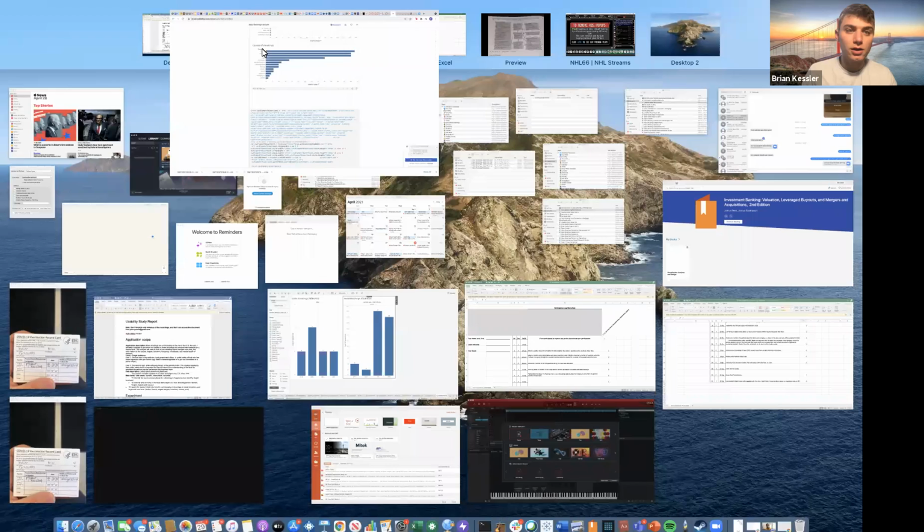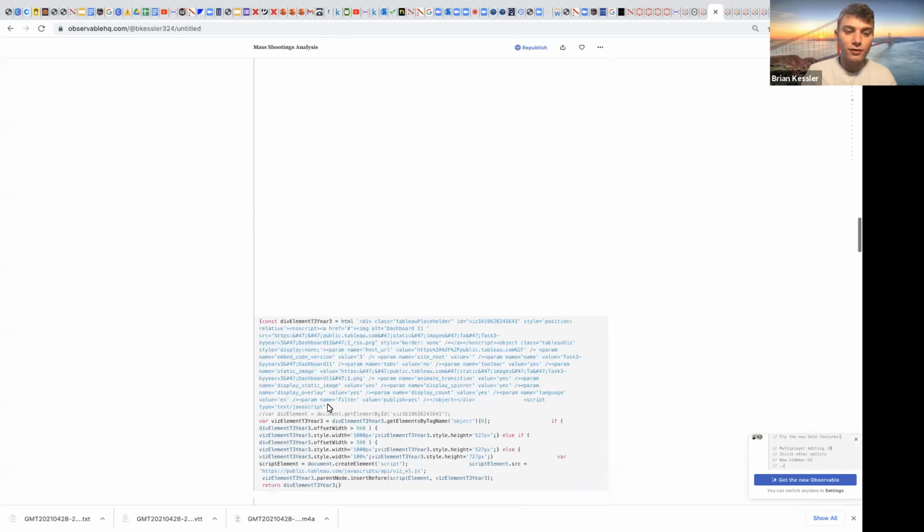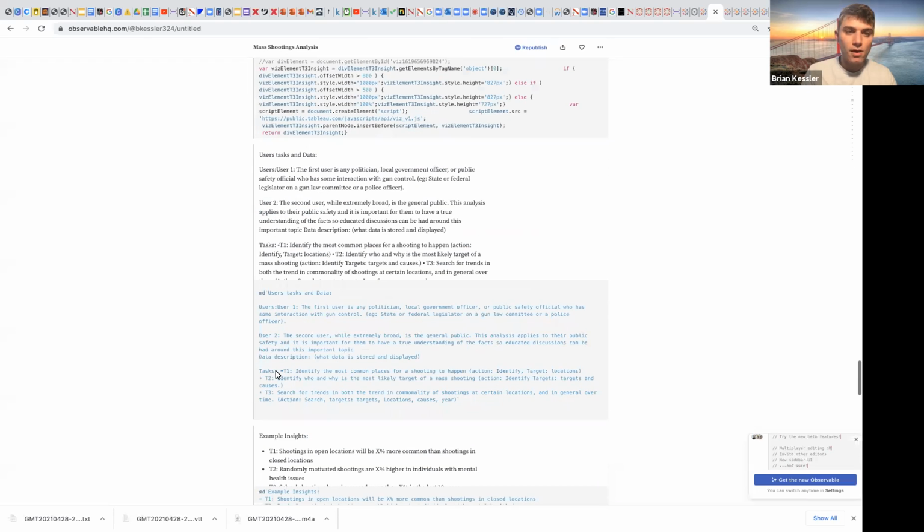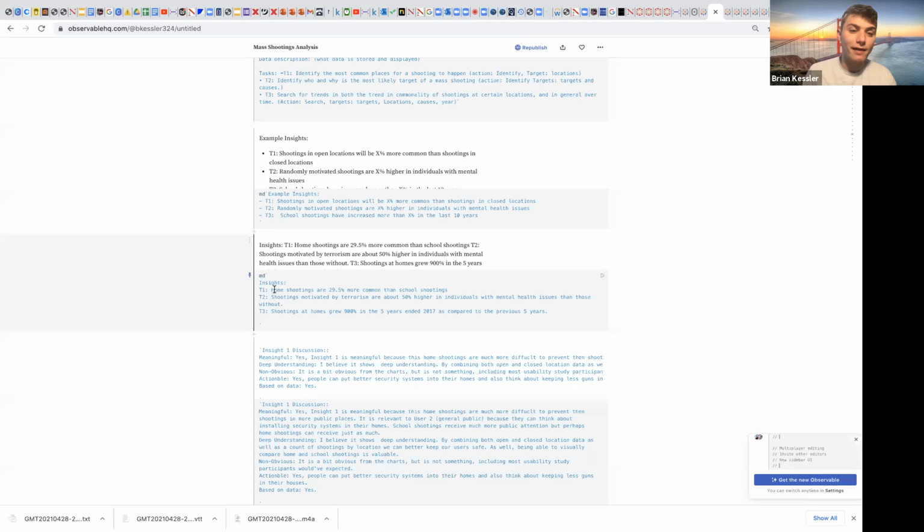But if we go back to our insights here real quick. The insight for this one will be that home shootings are 29.5% more common than school shootings. I think this is very meaningful because it shows that home shootings are much more difficult to prevent than a school shooting. If you're at a school, you could have resource officers and safety officers there, but not necessarily at home. One reason I think this may be happening, which we'll talk about more in a minute, is that there are more shootings that target family. And because of that, I think there may be more home shootings.